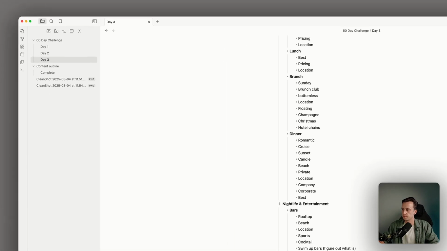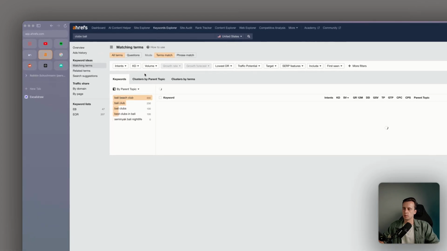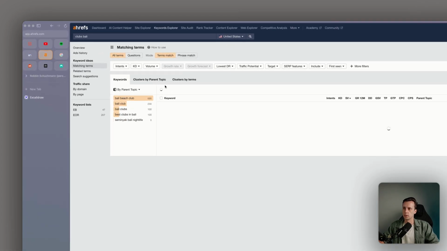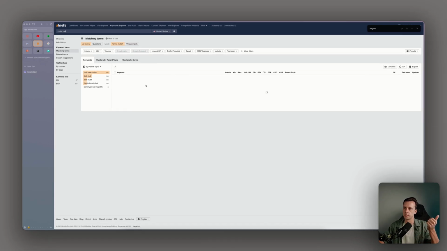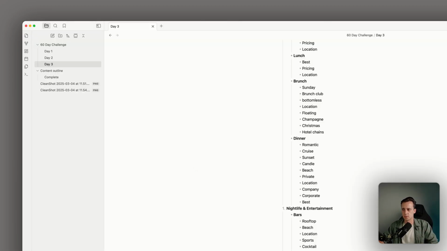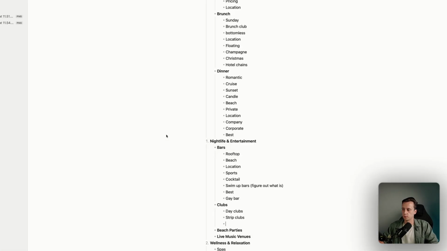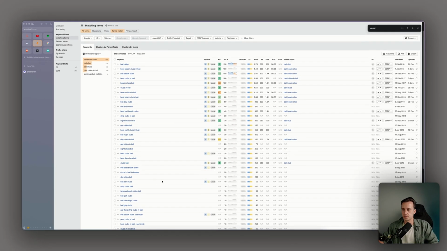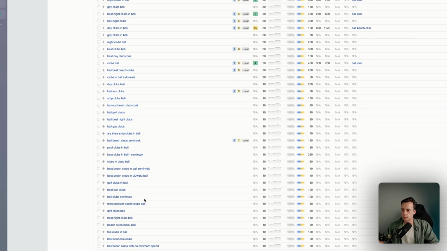Then we know enough for clubs. Clubs, Bali. I will just check Bali and Canggu, or maybe Seminyak, because Seminyak has a lot of clubs in Bali. But then I think it will be the same. So best clubs in Bali, best clubs in area, best beach club, Bali beach clubs, day clubs, strip clubs. I'm just gonna write it down, but I think officially strip clubs are illegal. Gay clubs, sex clubs, also very interesting. Golf clubs, not related to this cluster.